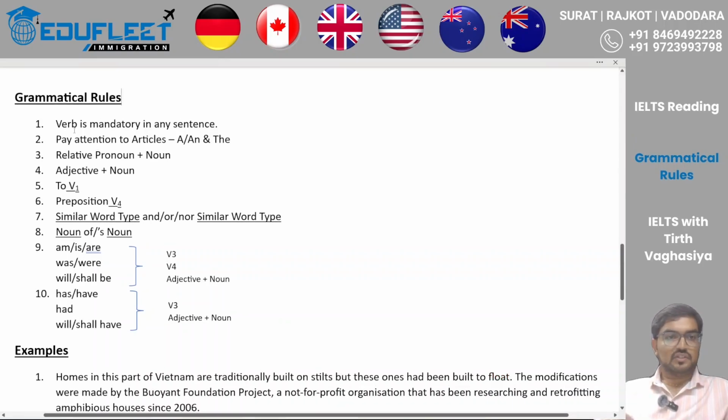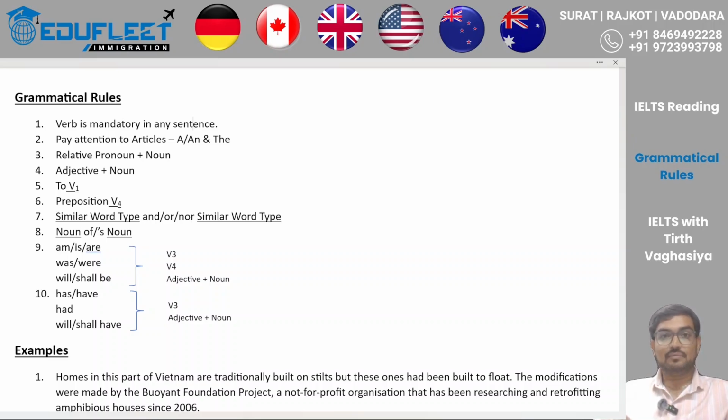So without wasting time, let's look at the first rule, which is: while forming any sentence, verb is mandatory. Now, what do we mean by verb? We already know that any term which reflects the action is a verb. Whenever there is one particular line, it has to have subject plus verb. Without a verb, your line is incomplete in any particular sentence in any language.